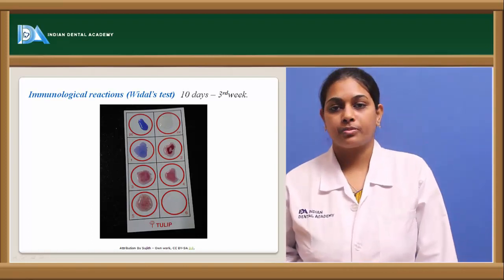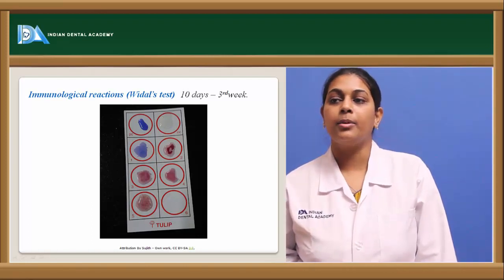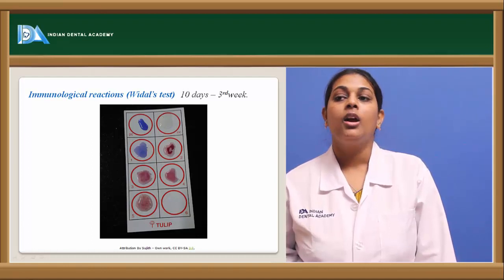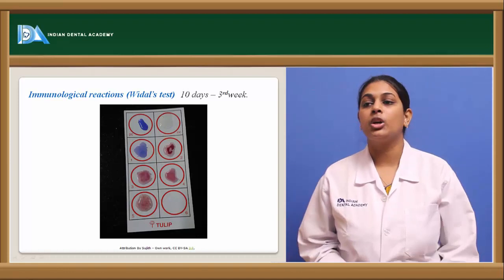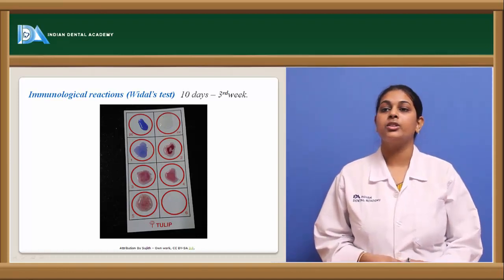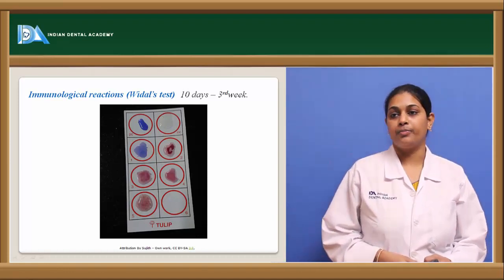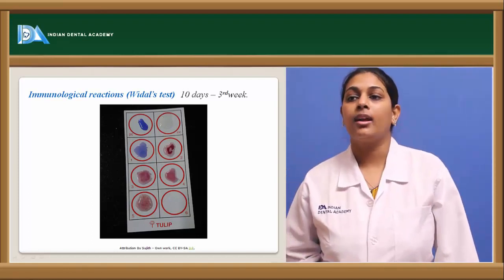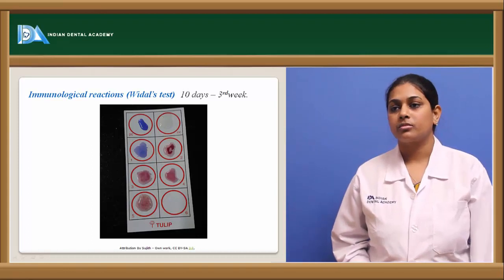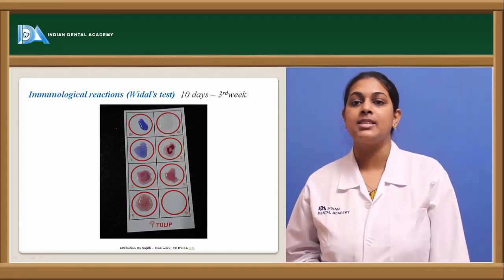This can be done either in a test tube or on a slide. In the first picture, the Widal test reagent is placed as a pipette drop, along with isotonic saline, and the patient serum is placed in the circles.